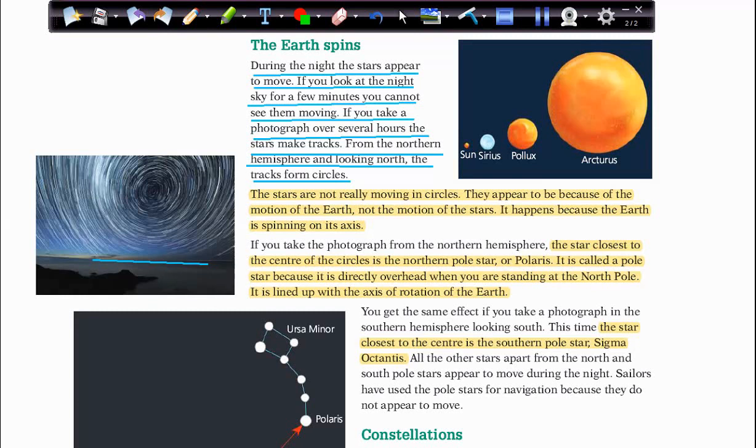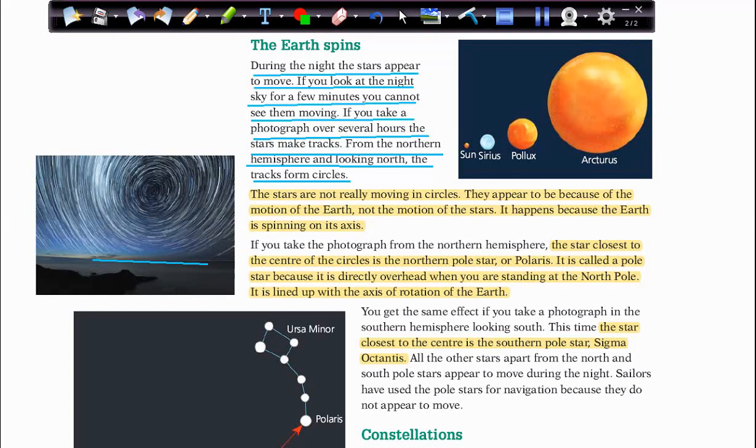This is not because they are moving. They are not moving, but we should not forget that the Earth spins around its axis anti-clockwise, so that's why we can see them moving, exactly like the sun. We said before that we notice the sun moving across the sky during the daytime, but it's not moving, we are moving.